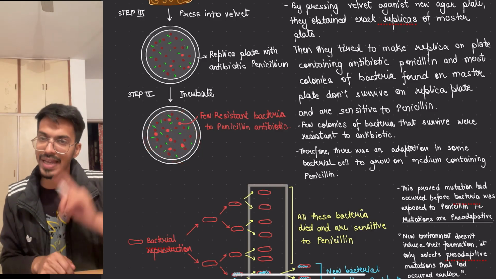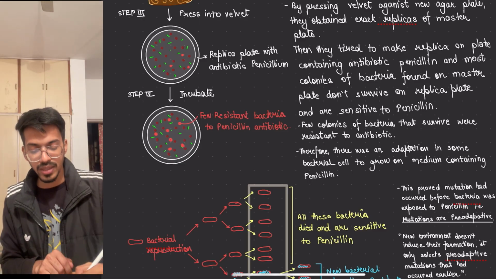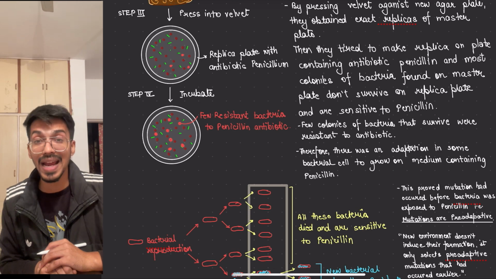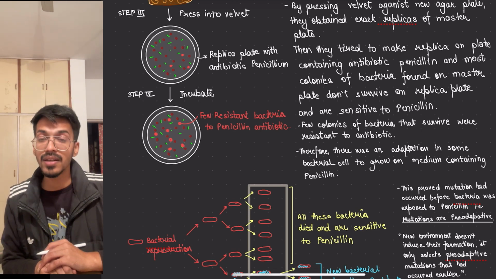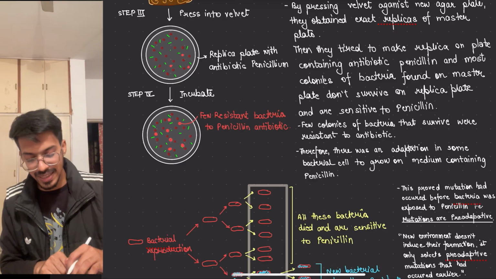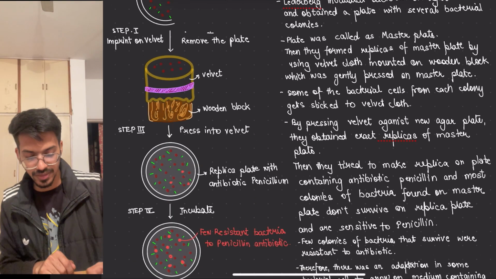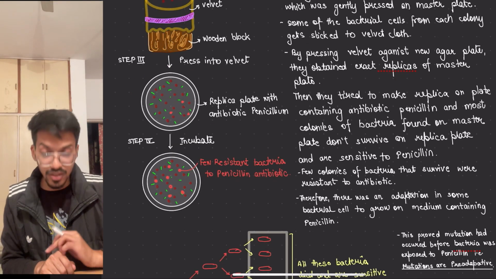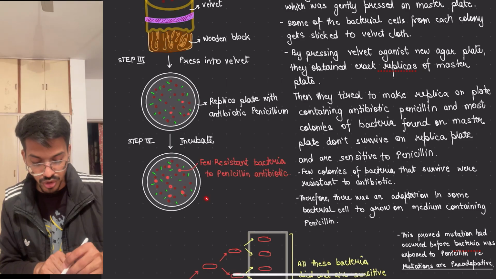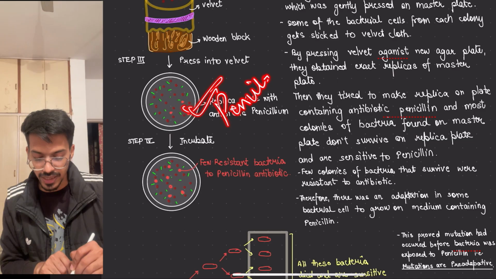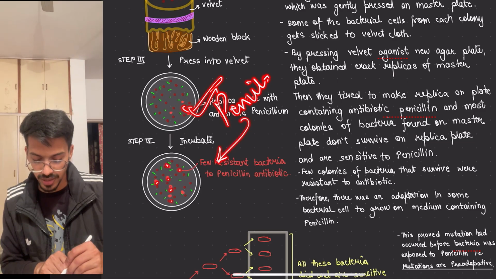I came to know that when I added the antibiotic penicillin, those colonies which were killed, I can easily see over here that this is being killed. Second thing I can learn is that certain bacteria did not die, even though I added penicillin on it. They are the resistant ones.